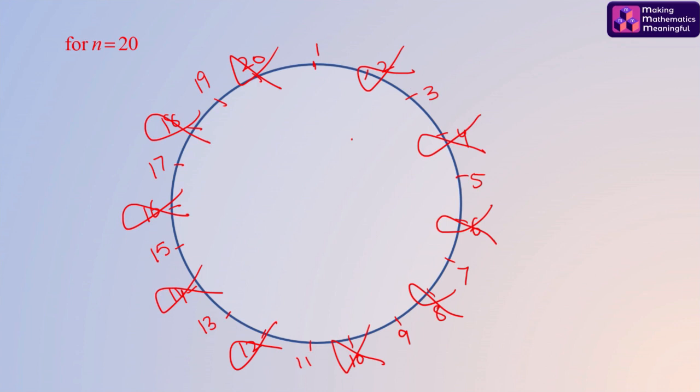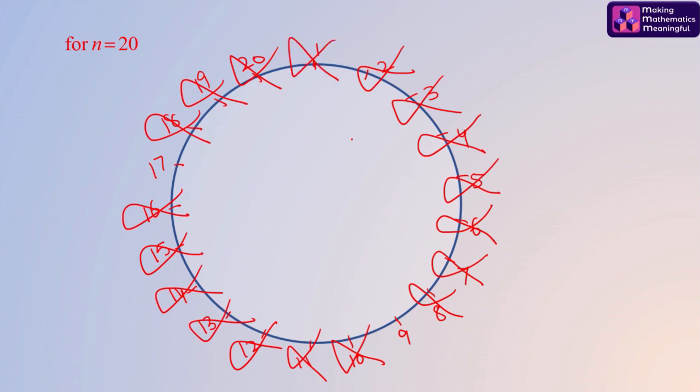Now 1 will shoot 3, gun with 5 shoots 7, gun with 9 shoots 11, gun with 13 shoots 15, gun with 17 shoots 19, gun with 1, and now we can easily see 1 will shoot 5, the gun will come to 9, who shoots 13, gun with 17 shoots 1, and then gun with 9, and finally 9 shoots 17.